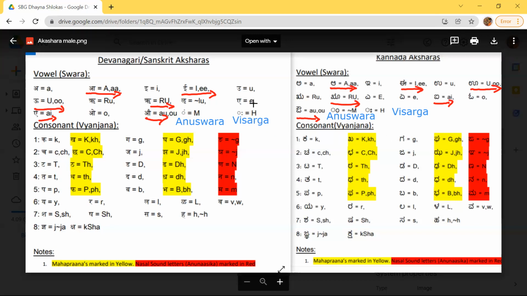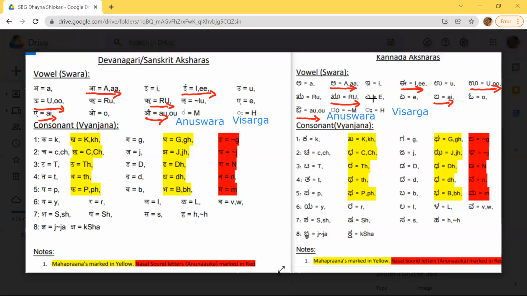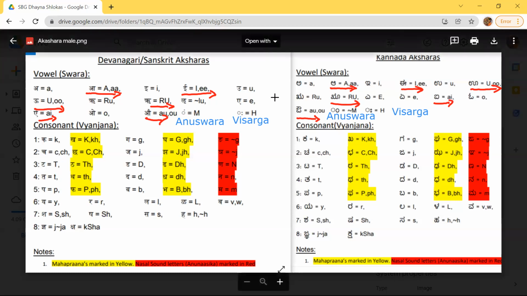And also A, I, O, Au. In Kannada, we have short and long versions of E and O. But in Sanskrit, E will be written as a capital E, and in Sanskrit there is only the Dirgha E, not the small one.